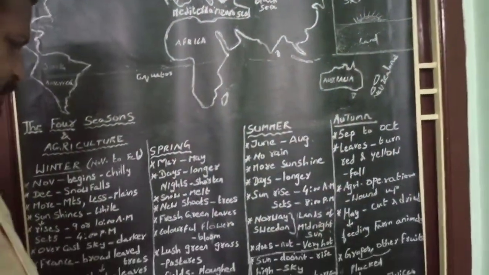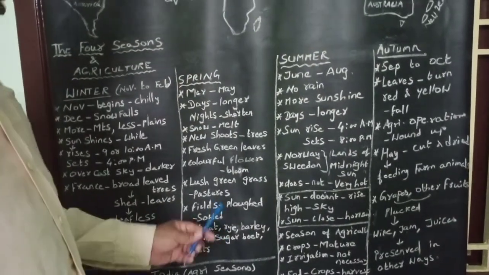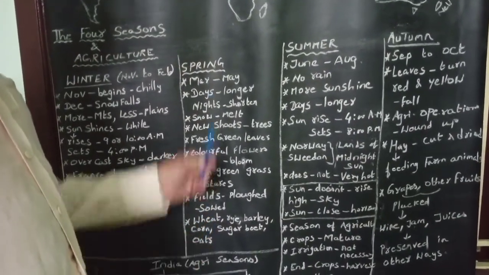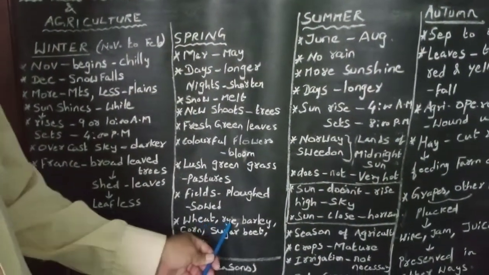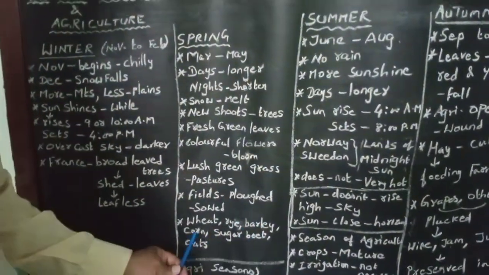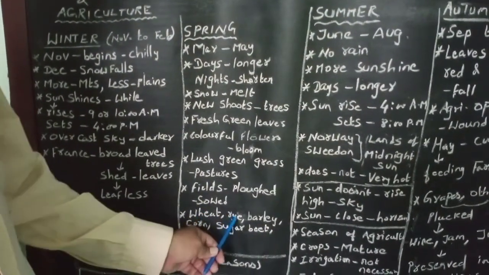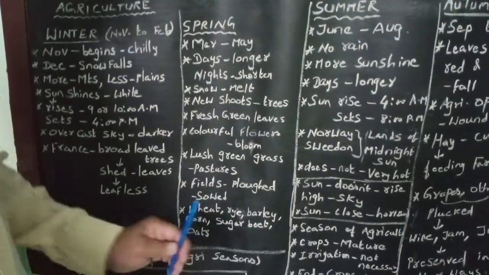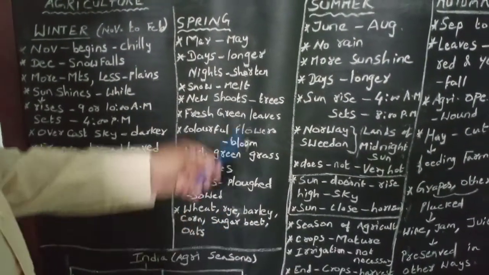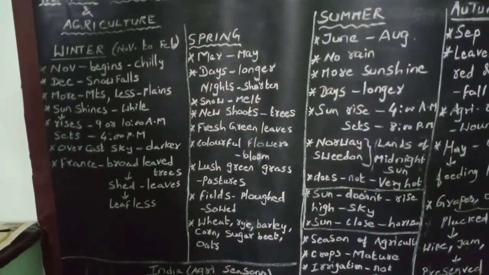What are the principal crops grown during spring season in Europe continent? Wheat, rye, barley, corn, sugar beet, oats. These are principal crops grown during spring season in Europe continent.